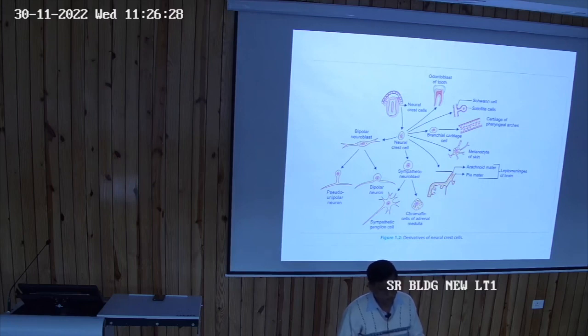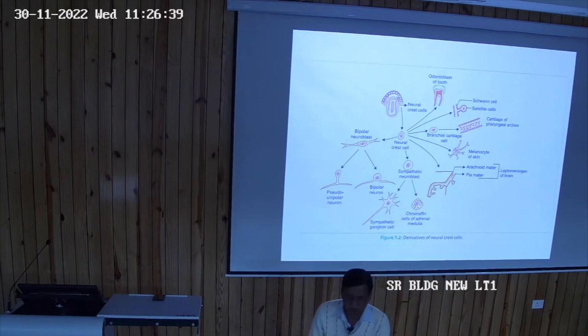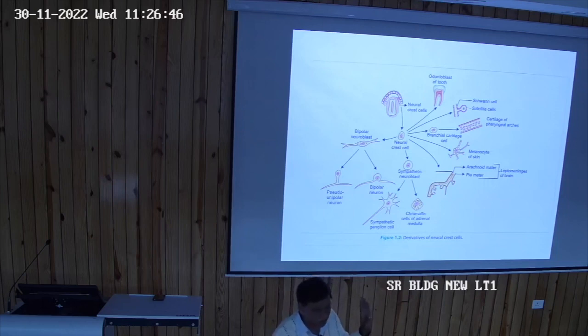One thing. Suppose this is the neural tube and the peripheral part of the neural tube, that means on this side and on this side, these parts form the neural crest cells. The diagram is showing the neural crest cells, and these neural crest cells give rise to the development of all these things. You can see here the different types of neurons and also the sympathetic neuroblasts, the ganglia and these things.